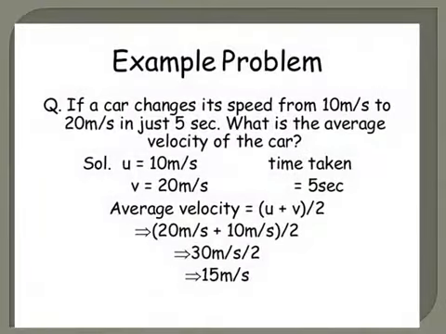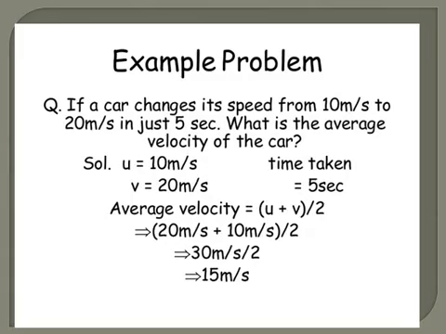Here is an example for calculation of average velocity. See the question. If a car changes its speed from 10 meter per second to 20 meter per second in just 5 seconds, what is the average velocity of the car? Now, what are the quantities given here? Initial velocity and final velocity, that means u and v. So u is taken as 10 meter per second and v is taken as 20 meter per second, and the time taken is 5 seconds.